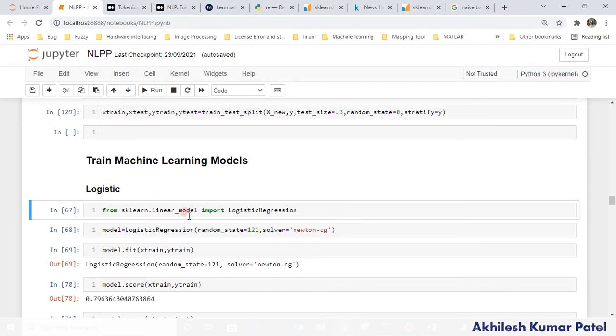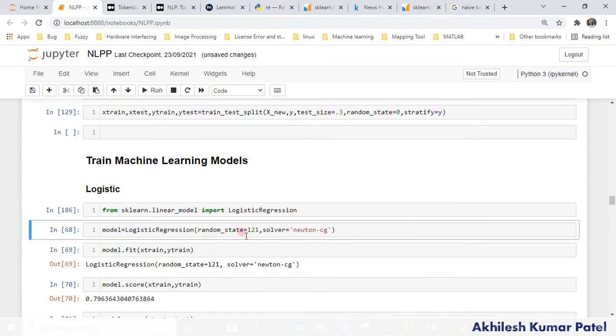So I am not going to run this model. If I run this, it will take 5 to 10 minutes for logistic regression. So simply you have to import this, and again here I have provided a random state. So if I run next time, my data will be split based on the same indexes which are used here. And what solver am I going to use to solve this?